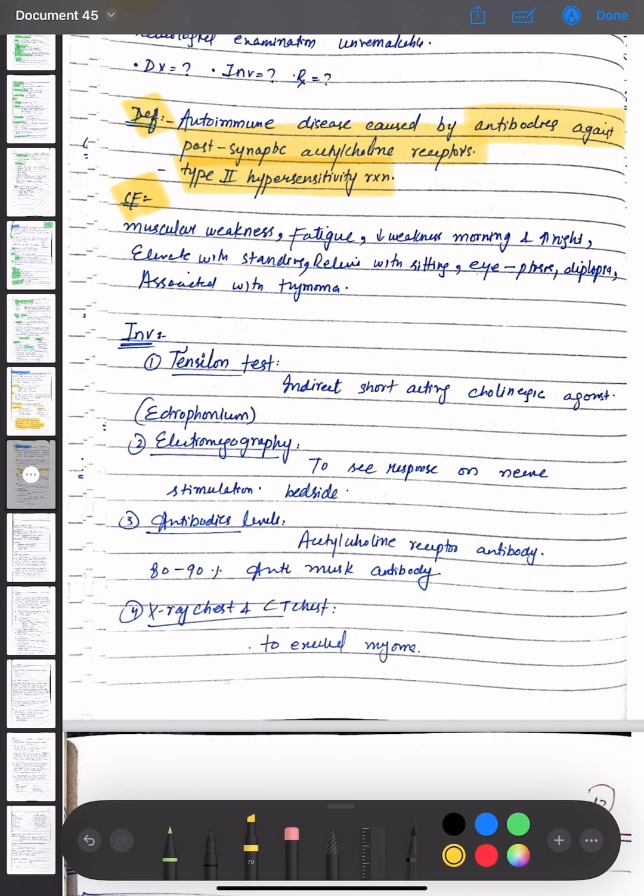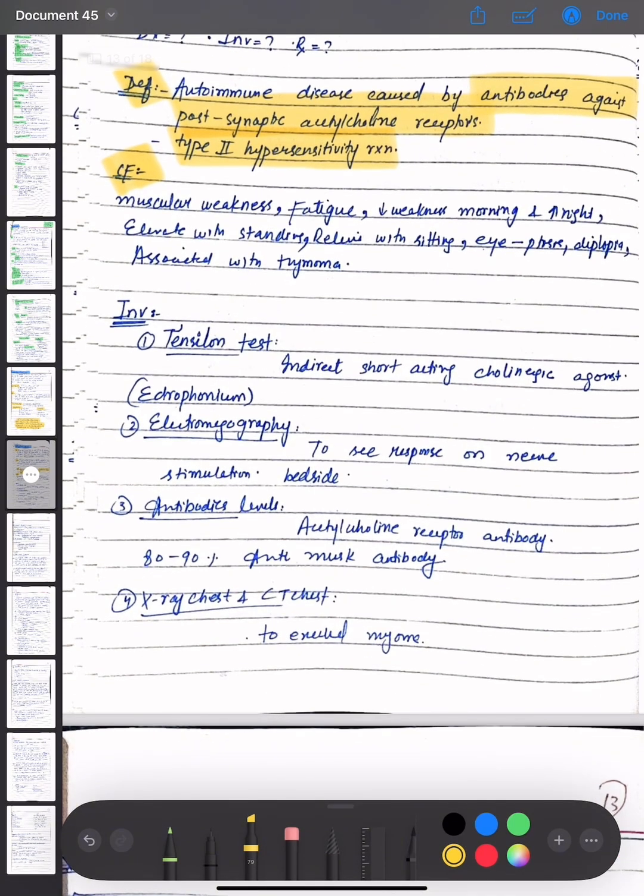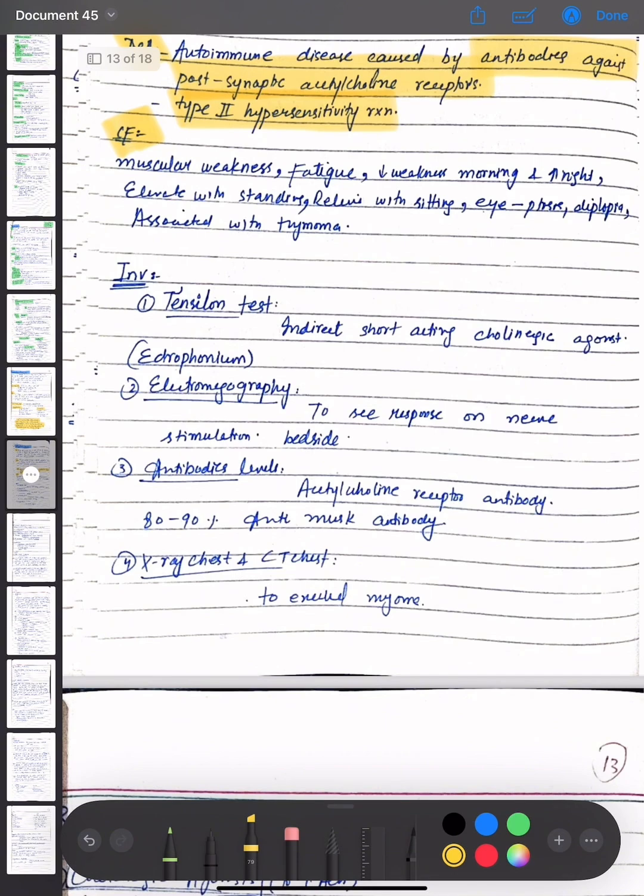increased in the night, worse with standing, relieved with sitting, eye ptosis is present, diplopia is present, and it is associated with thymoma.